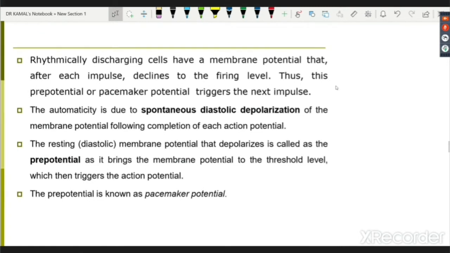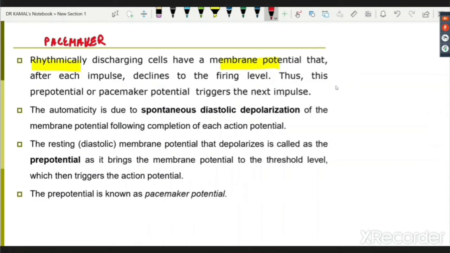Let's glance through this. Rhythmically discharging cells such as the SA node have a membrane potential that after each impulse declines to the firing level. Just read it once with me, and once I draw, everything will become crystal clear. If I start writing all of these things down, you will not be able to complete the 2-hour lecture even in 4 hours.